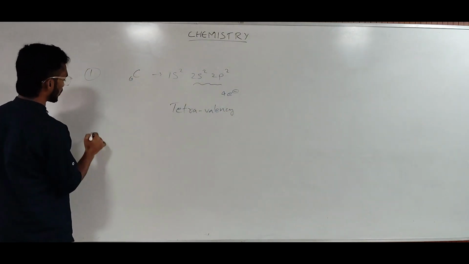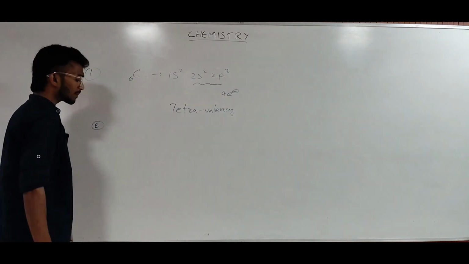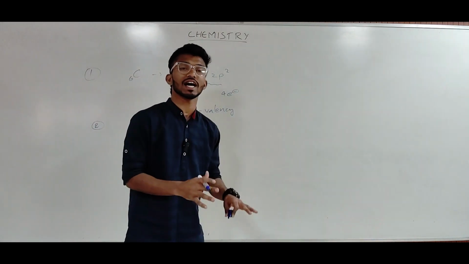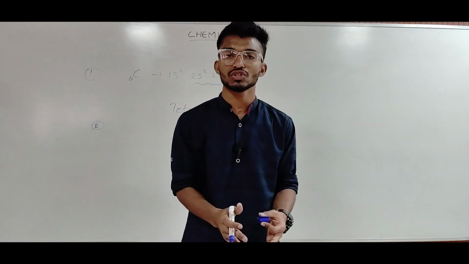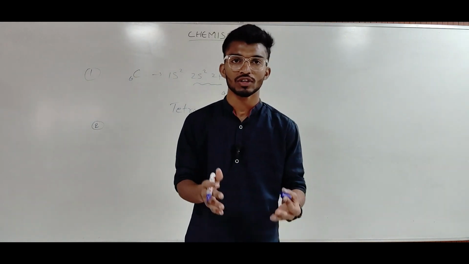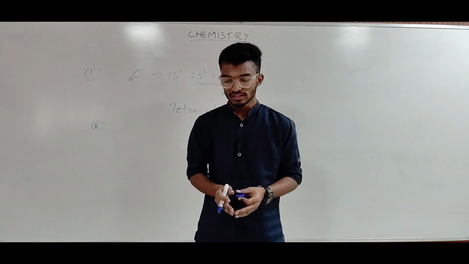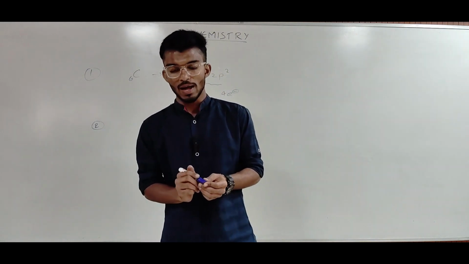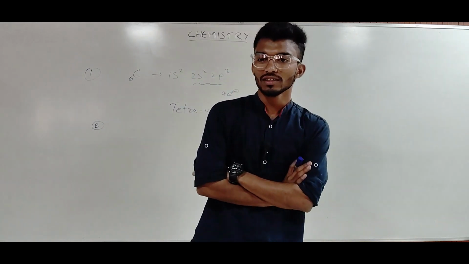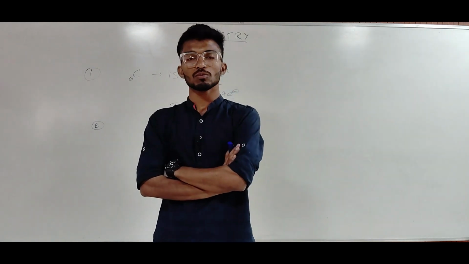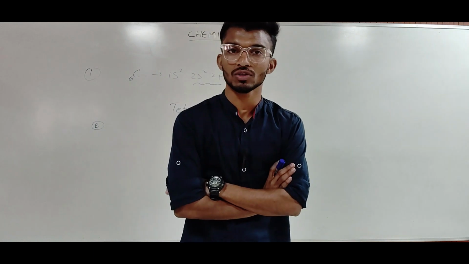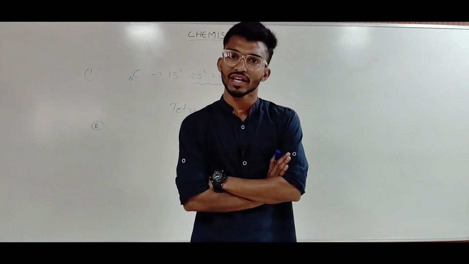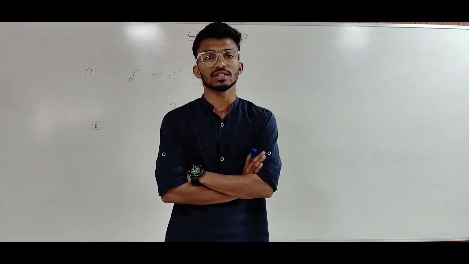Coming to power number 2, carbon can form multiple bonds with other carbon atoms and also with atoms like oxygen, nitrogen, sulfur, and so on. See guys, one day carbon thought, I have 4 electrons in my outermost orbital, so why should I beg for 4 more electrons, or why should I donate 4 electrons to get stability?